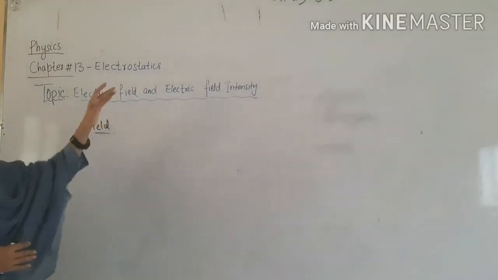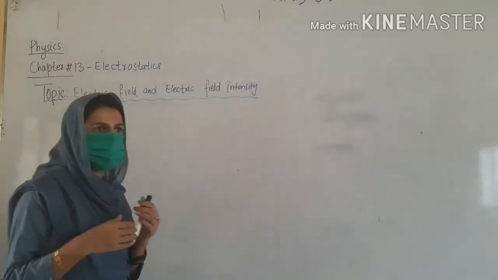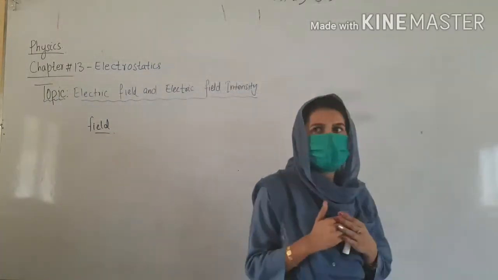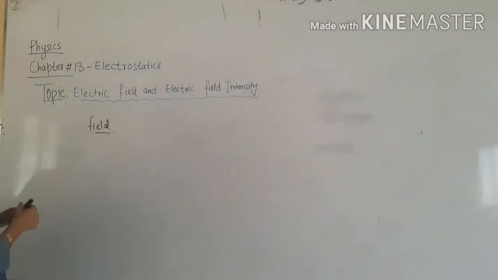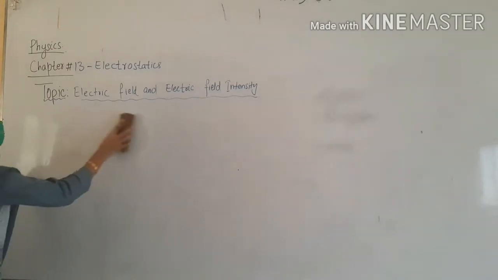Now, related to electric field, because we are discussing charges, as the chapter name is electrostatics, and we are discussing charges that are at rest. Related to this electric field, we can define it in terms of the charge: the region around the charge where its effects can be felt by other objects or other charges.